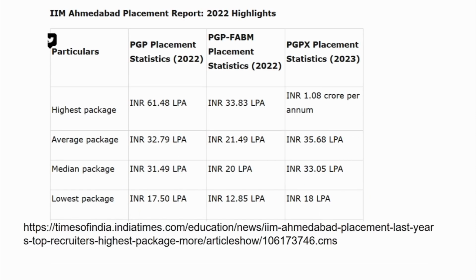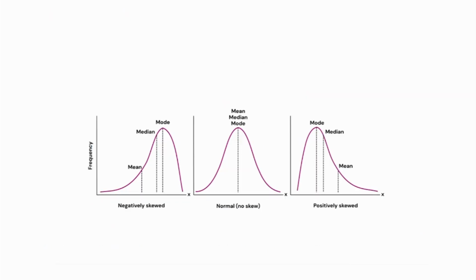The mean being more than the median means that there are outliers on the positive side. On the other hand, if the mean is less than the median, then you can say there are more outliers on the negative side.